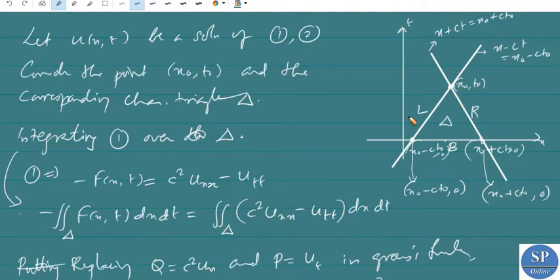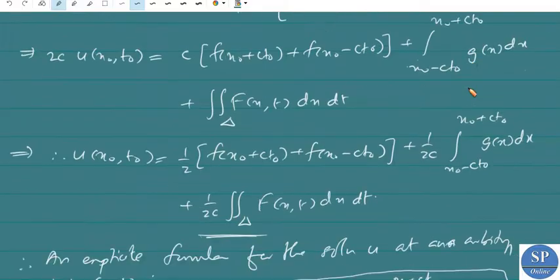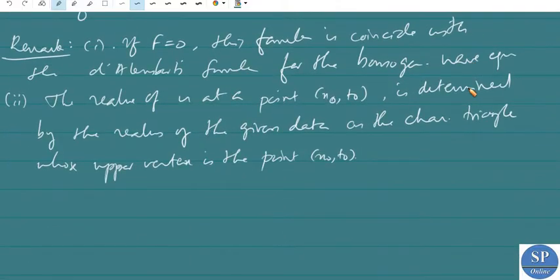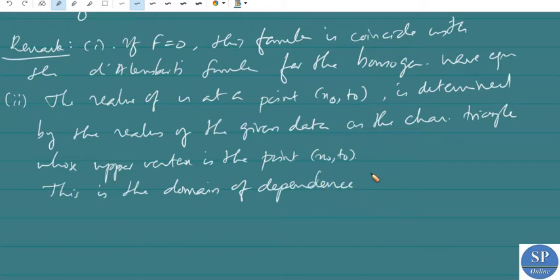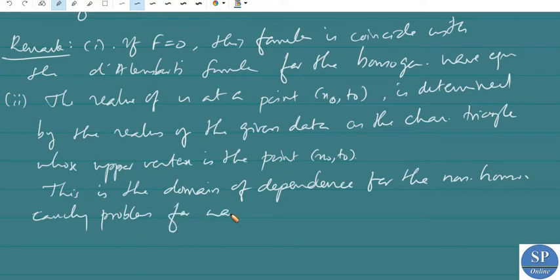So this is the domain of dependence for the non-homogeneous Cauchy problem for the wave equation.